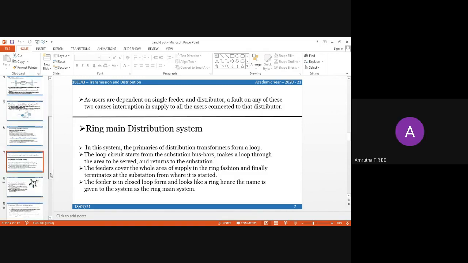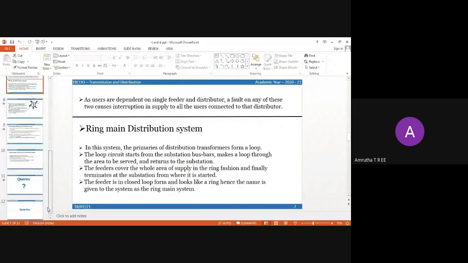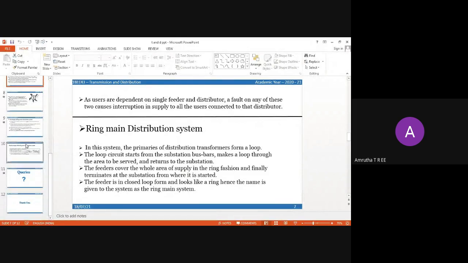Myself, Amrita. I am explaining the topic ring main distribution system. In this system, the primaries of a distribution transformer form a loop. The loop circuit starts from the substation bus bars, makes a loop through the area to be served, and returns to the substation. The feeders cover the whole area of supply in a ring fashion and finally terminate at the substation from where it started. The feeders are in a closed loop form and look like a ring, hence the name ring main system.